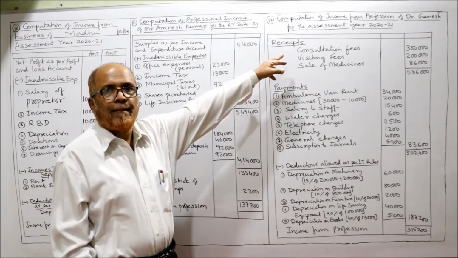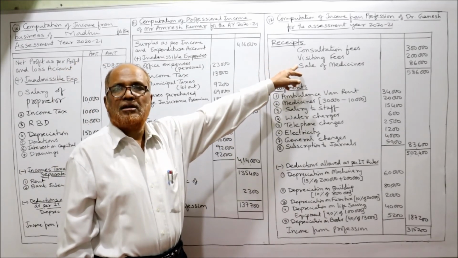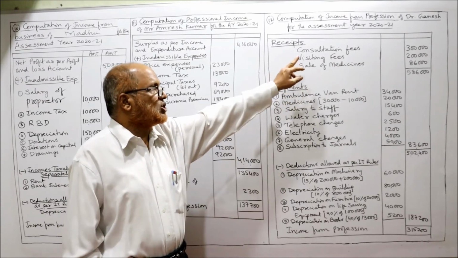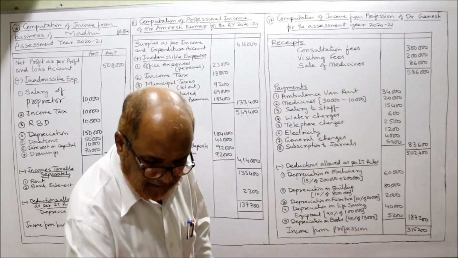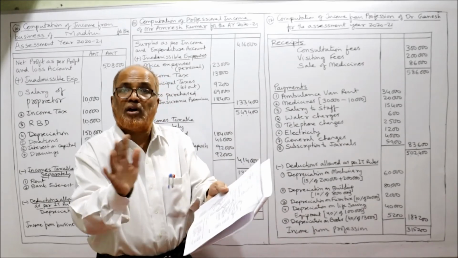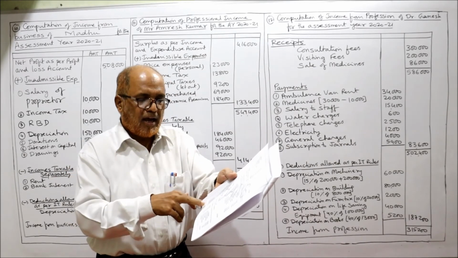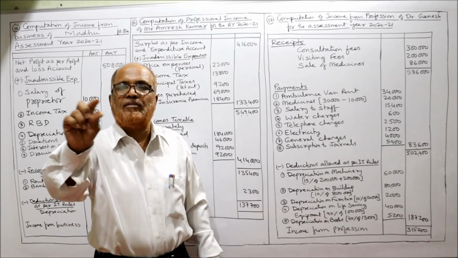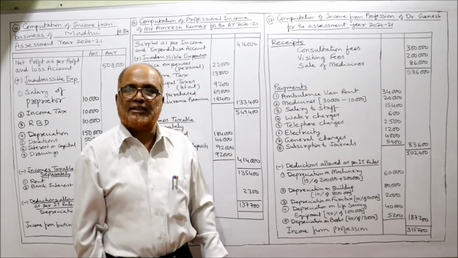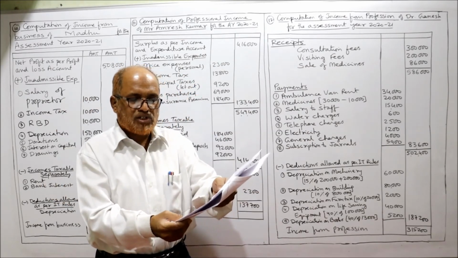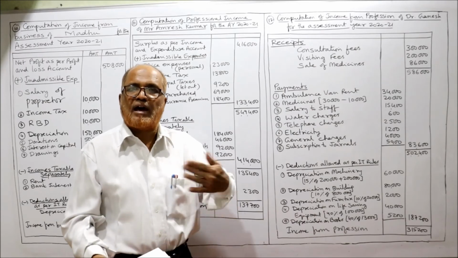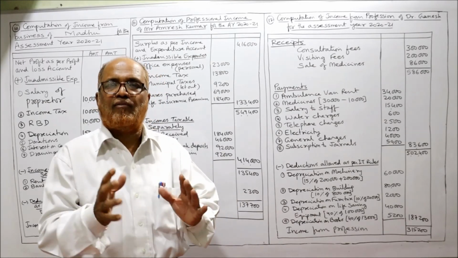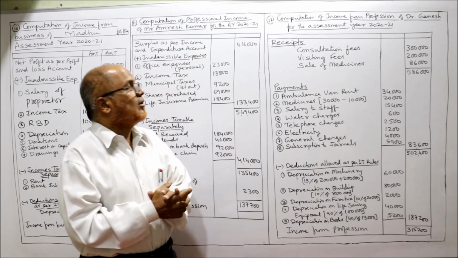So we take only professional receipts, like consultation, visiting fees, and sale of medicine. Other receipts like dividends we have not taken. Dividend is exempted. And interest on fixed deposit you should write in the working note: it is taxable under income from other sources. Similarly for purchase of medicines, all these things. Whatever I have explained, you have to give in working notes. So I have completed problem number 12.